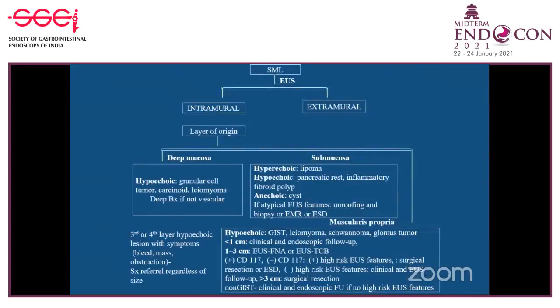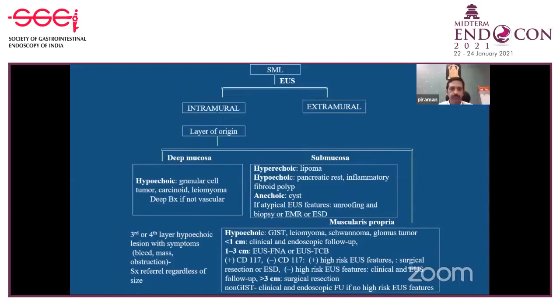So to summarize, ladies and gentlemen, EUS helps in differentiating extramural from intramural lesions. In intramural lesions, you confirm the layer of origin. If it is originating from the deep mucosa and is hypoechoic, that is the second layer; hypoechoic on the basis of site, it is either a granular cell tumor, carcinoid or leiomyoma. A deep biopsy can be done if it is not vascular, or you can follow up these patients, or you can take an EUS-guided FNA.